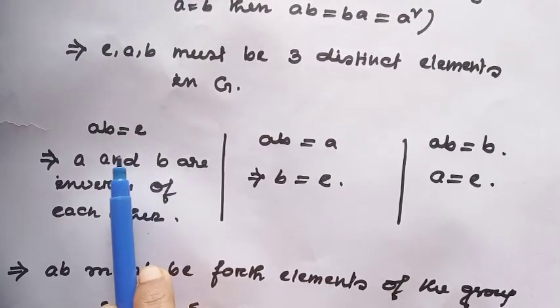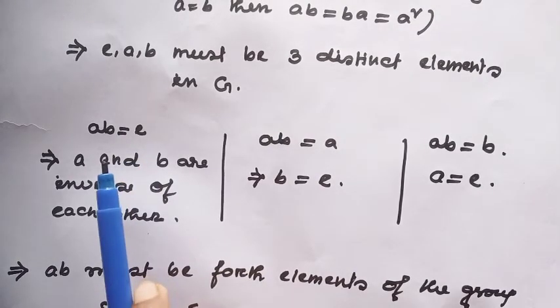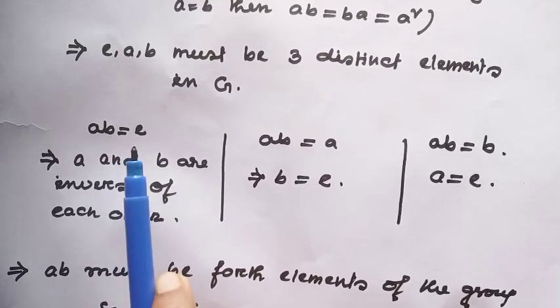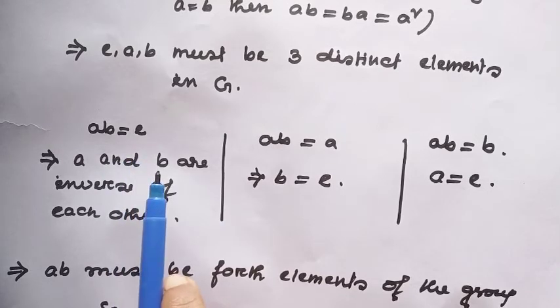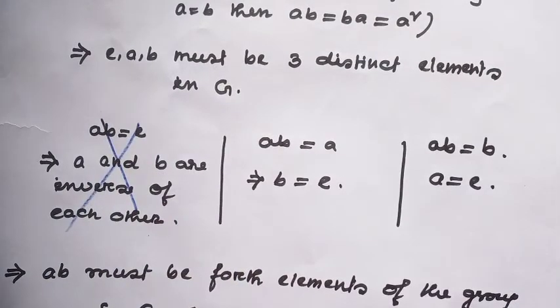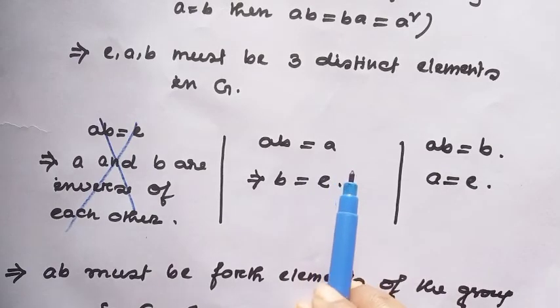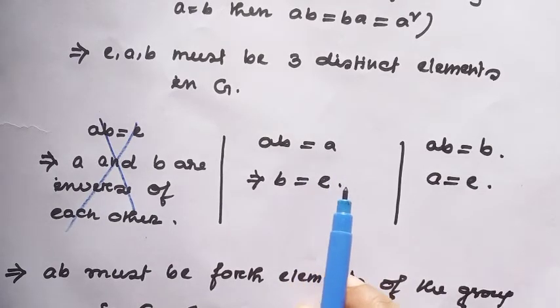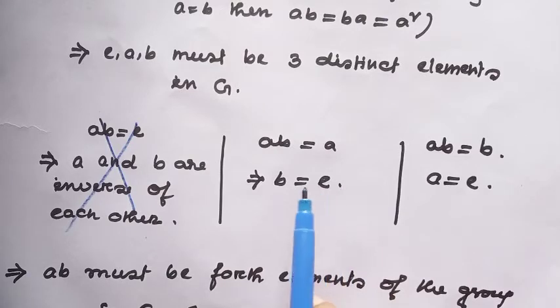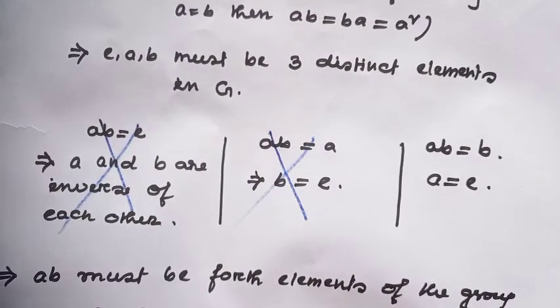As before, if AB equals E, then A and B are inverses of each other, and then this will commute. So this is not possible. Then the second possibility, AB equals A. By the previous argument, I will get B equals E, which is also not possible.